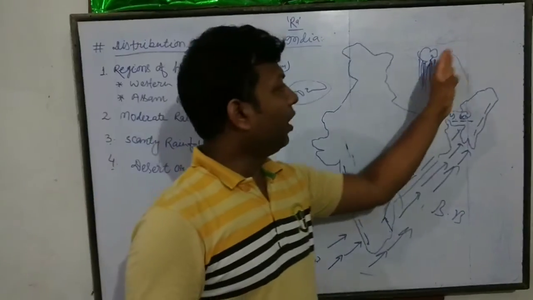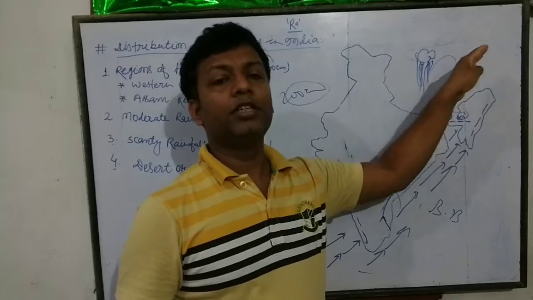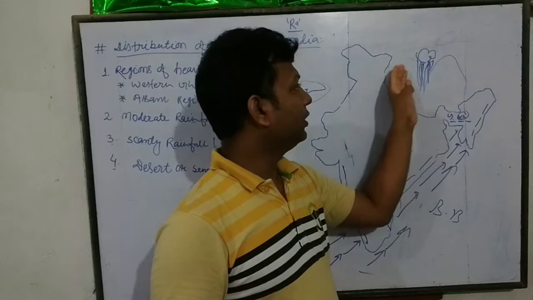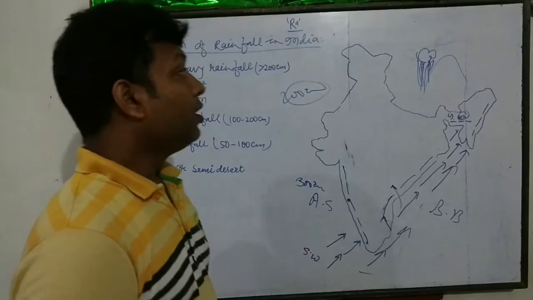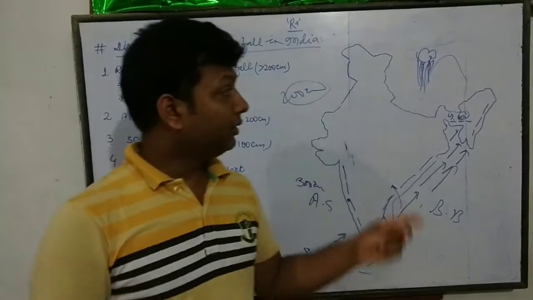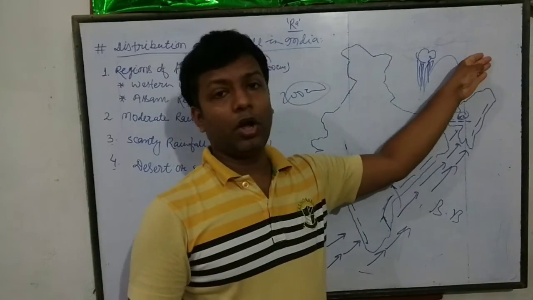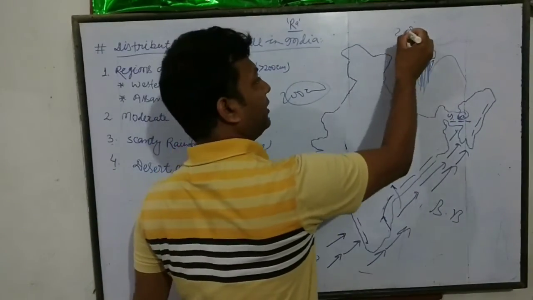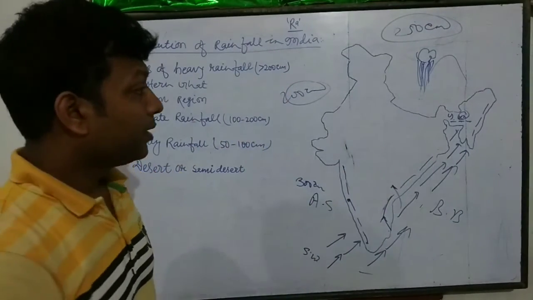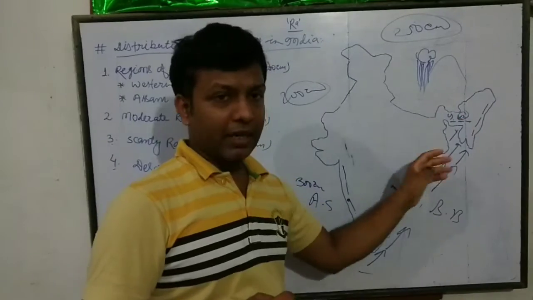And the leeward side of this is Shillong. In comparison, in Cherrapunji we have 1250 centimeter of rainfall, but on the other hand, in Shillong we have only 250 centimeter of rainfall. So I hope it is clear.